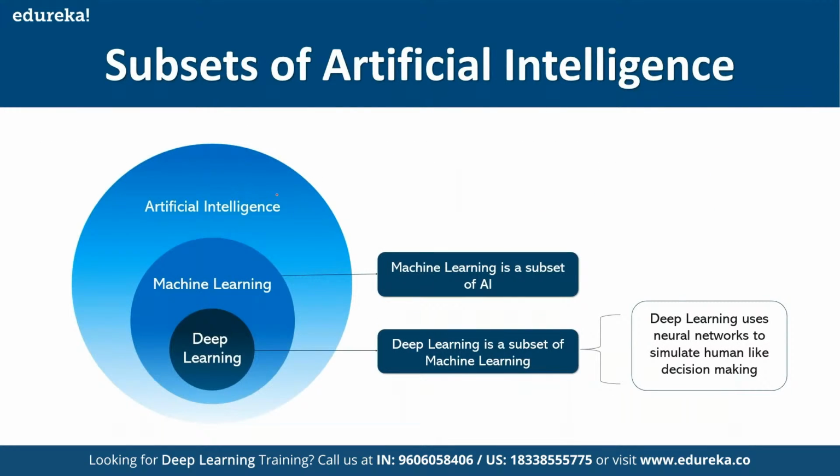On top, I have my artificial intelligence, and under it I have my machine learning, which means machine learning is a subset of artificial intelligence. One thing you have to remember is the difference between artificial intelligence and machine learning: in the case of machine learning, I'll only have the ability to analyze the information.